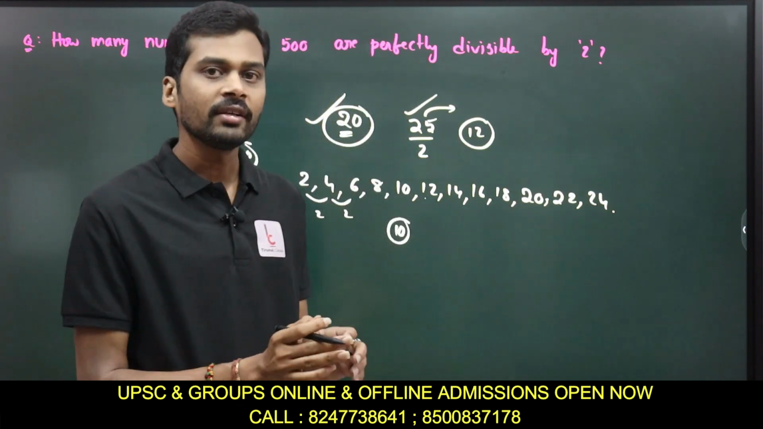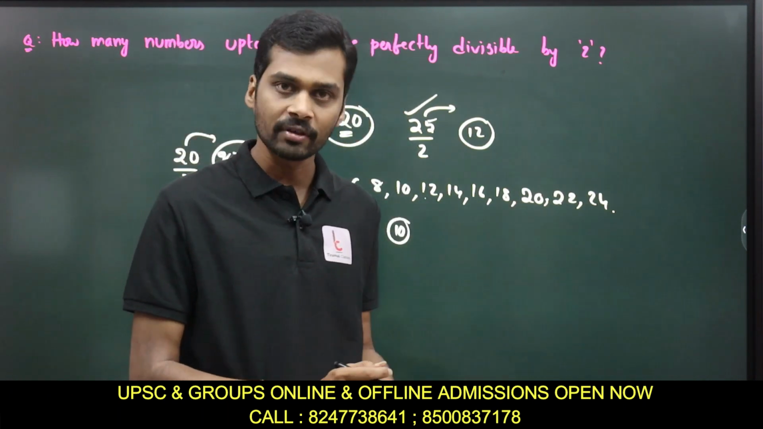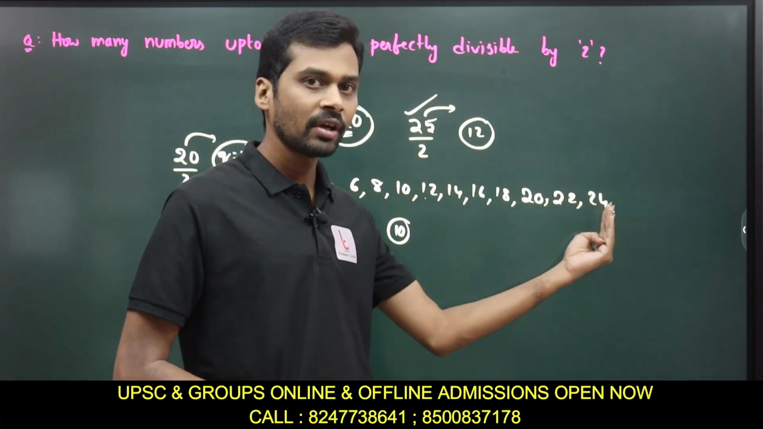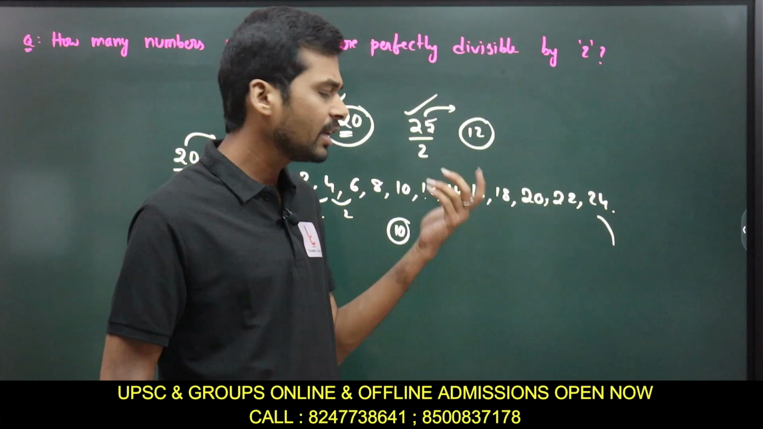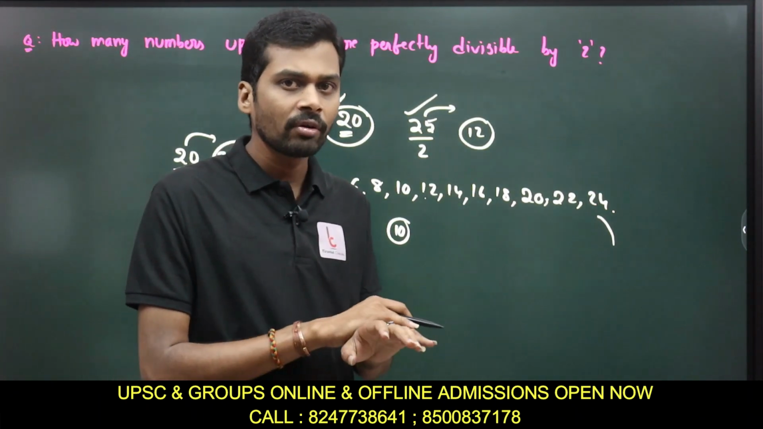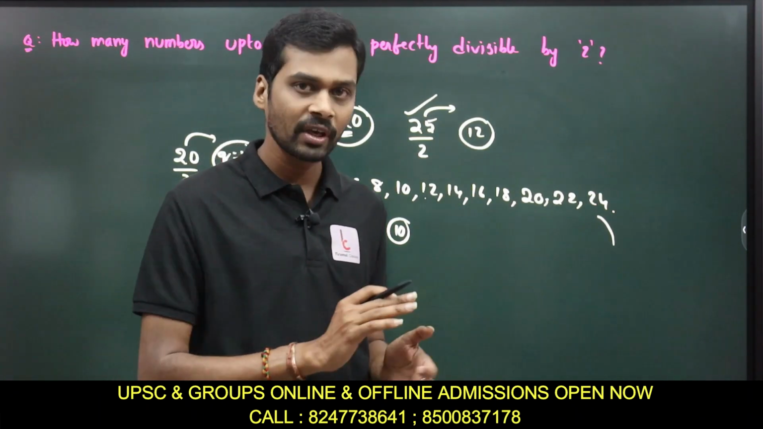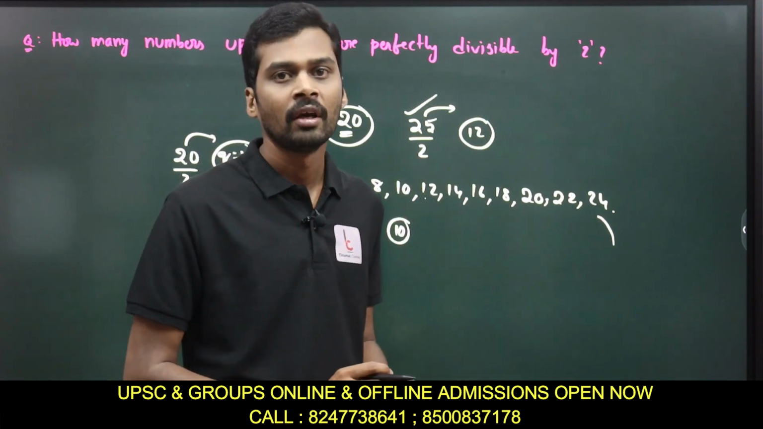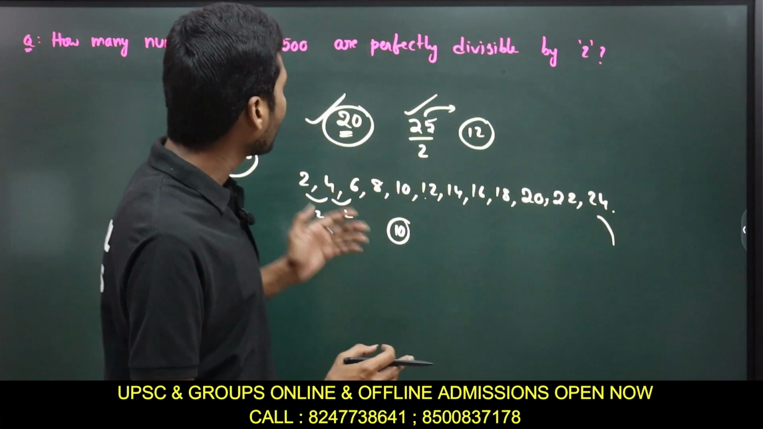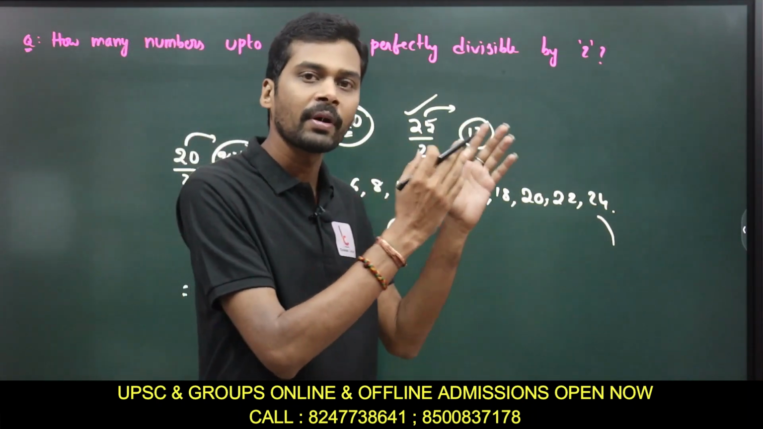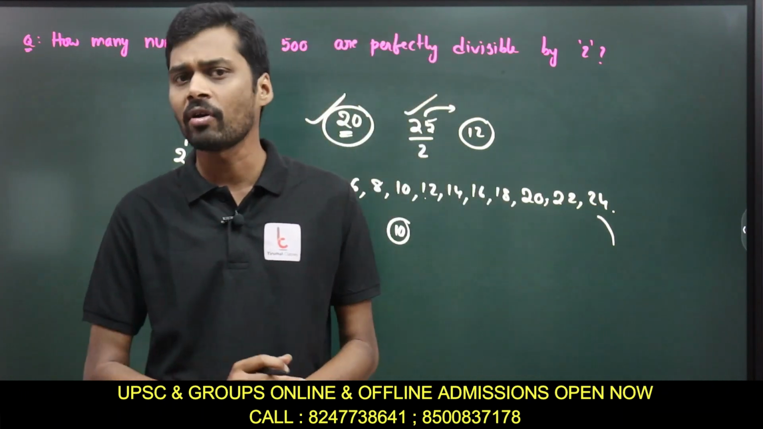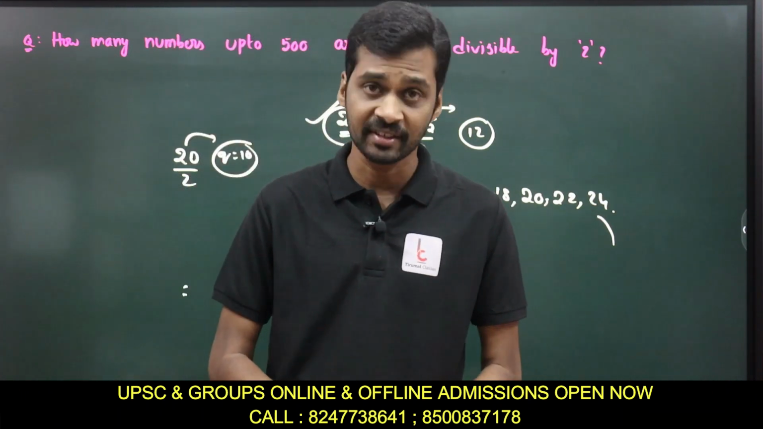So here the remainder need not be 0, because we are only taking up to 24, not 25. That's why we get remainder 1. So we never bother about the remainder; we always look for the quotient. This is the concept behind finding the number of numbers up to a particular number divisible by another number. It's a very simple concept but a very important topic in the exam.